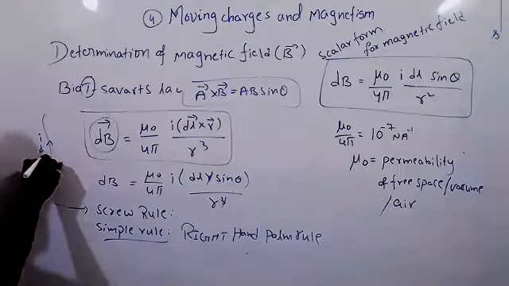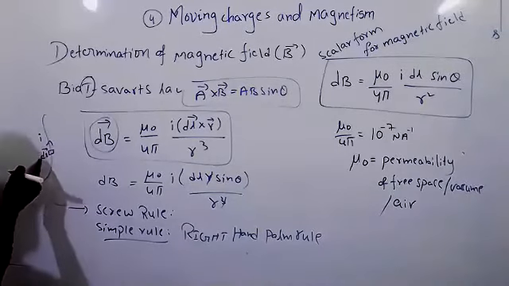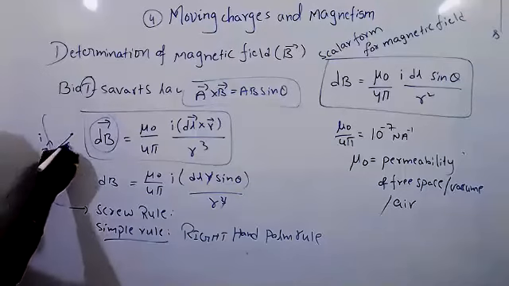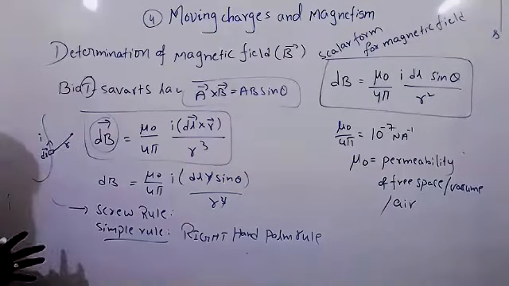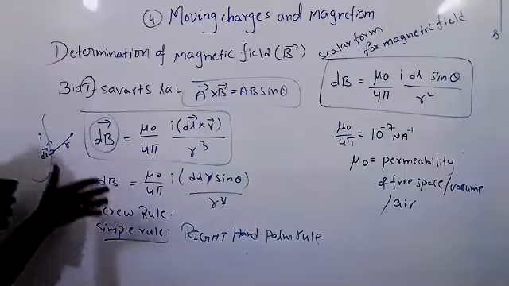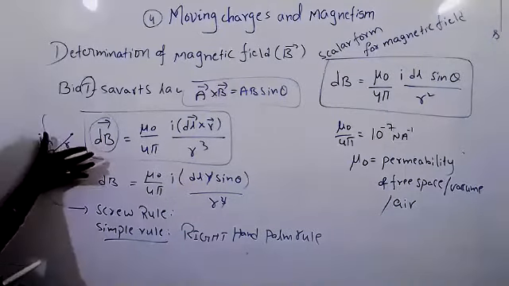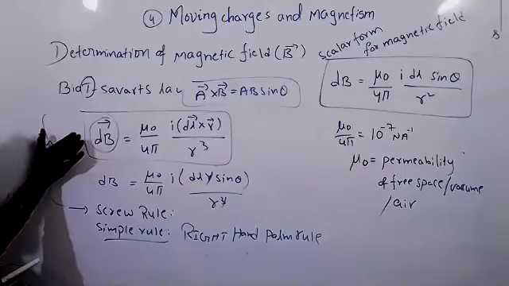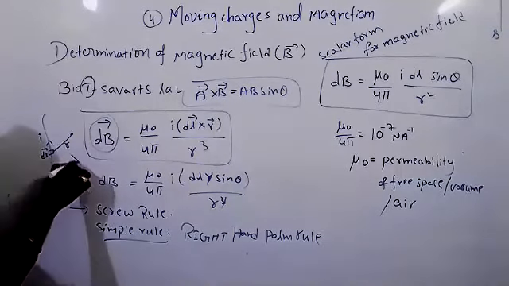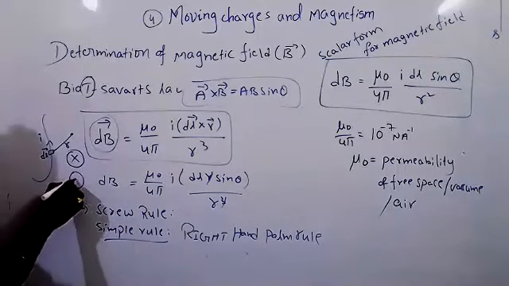Now see, it is the DL element. I consider the DL element. The DL element direction is along the direction of current and it is the R. This DL direction is along the direction of current. So give the thumb along the direction of current. So R is going inside now. So inside we will represent with the cross, outside we will represent with the dot.